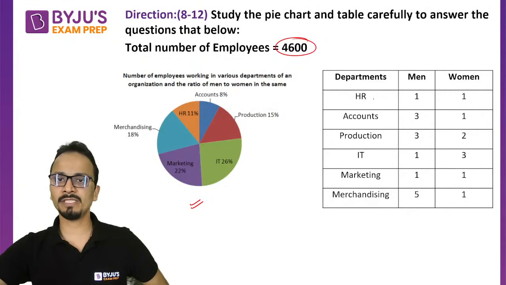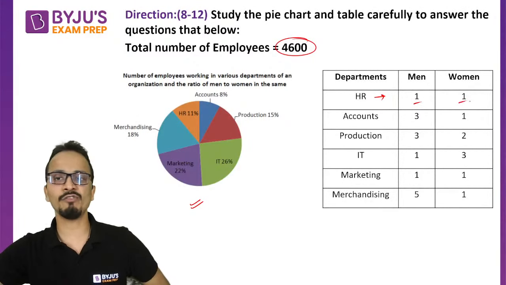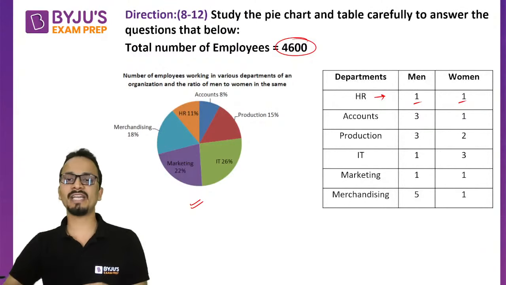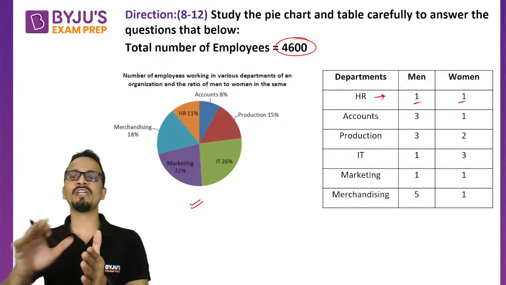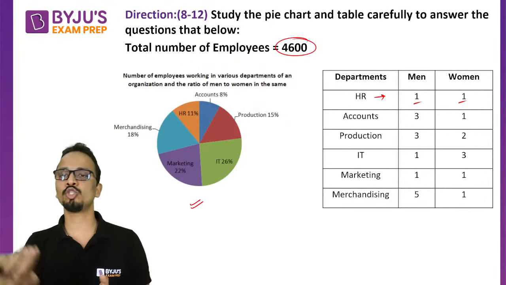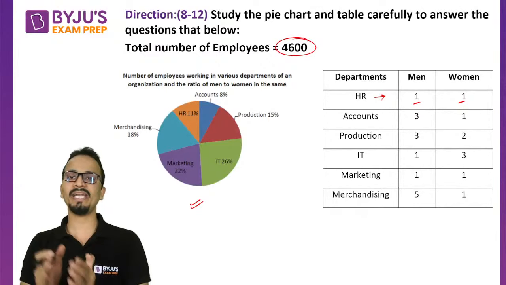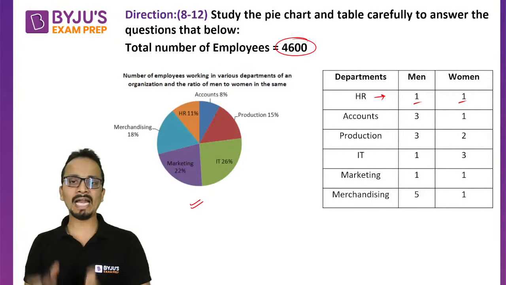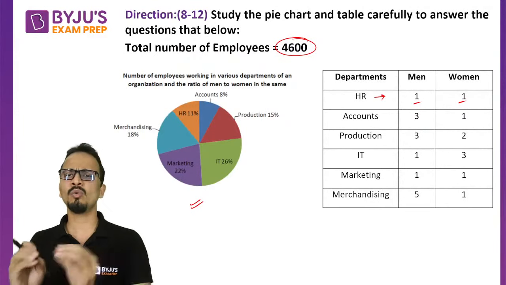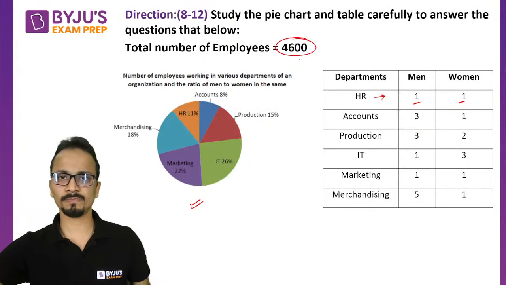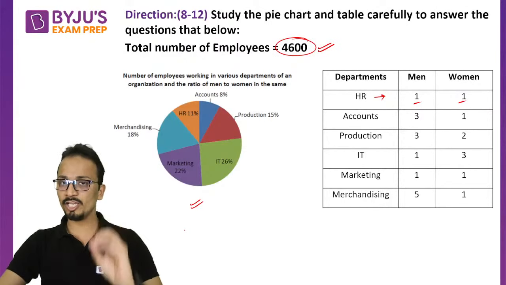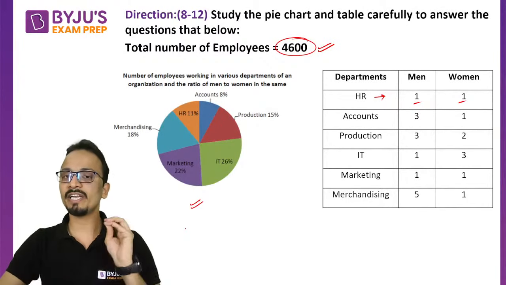So in each of the departments, in the HR department the ratio of men and women is given as 1:1. So instead of mentioning the ratio, they have made a table. So if men in HR is 1, women will be 1. So I can say that in HR, the ratio of men to women will be 1:1. Similarly, in accounts, the ratio of men to women will be 3:1. And in the similar manner for all the departments. So again, the data given to us is very simple. Let's move on to the questions, remembering that the total number of employees is 4600. I'll use this particular value only wherever it is required.